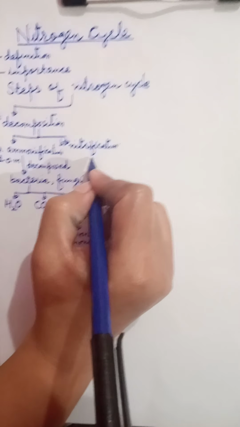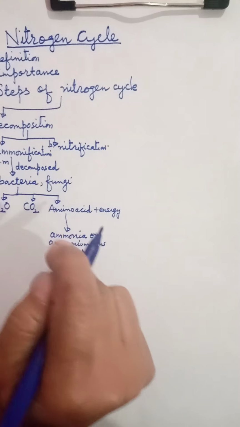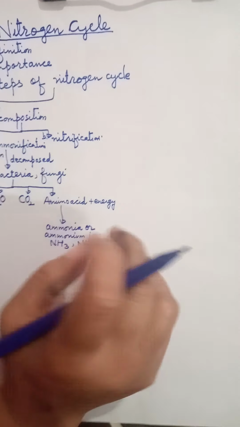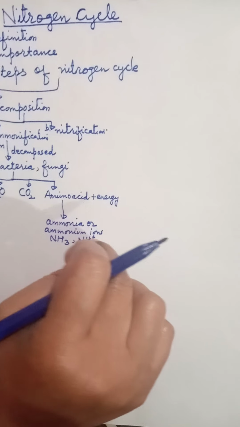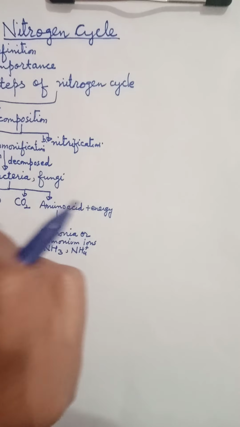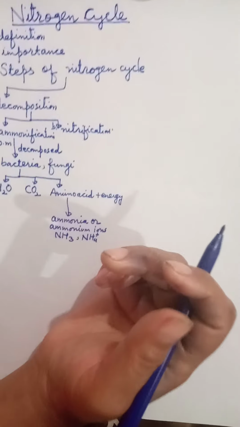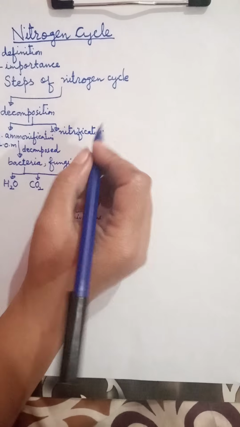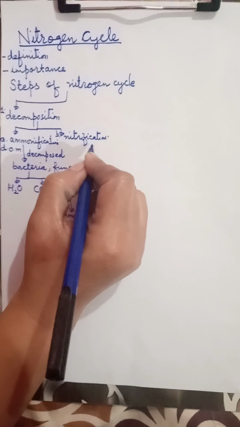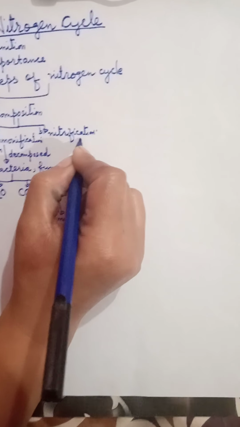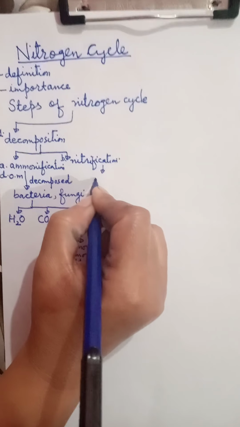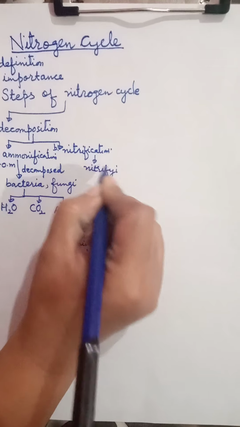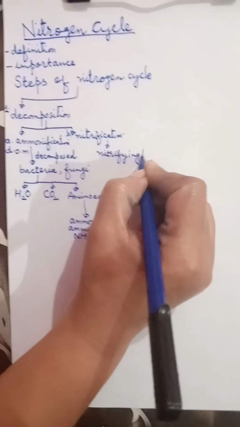Students, during this process, ammonia or ammonium ions, which are formed by the action of bacteria, get changed into nitrites and nitrates by another type of bacteria, called nitrifying bacteria. So nitrification occurs with the help of nitrifying bacteria.